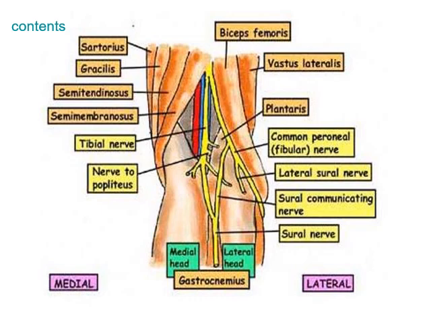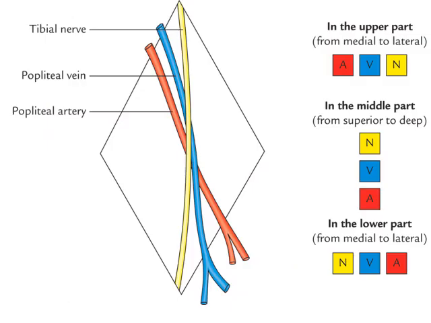It supplies the knee joint by the five genicular arteries and forms a genicular anastomosis around the knee. The superior medial and lateral genicular arteries encircle the lower end of the femoral condyles. The inferior medial and lateral genicular arteries encircle the tibial condyles, and the middle genicular artery pierces the oblique popliteal ligament. So this is the major description of the contents of the popliteal fossa.